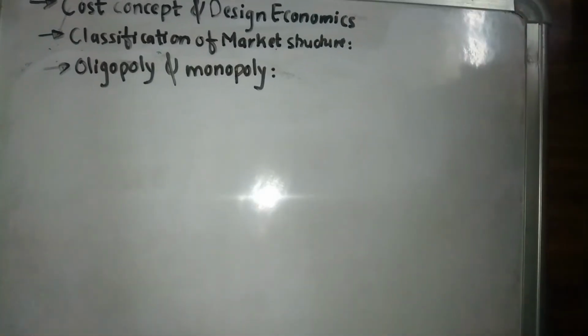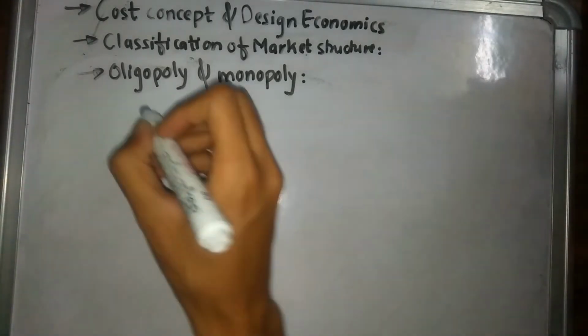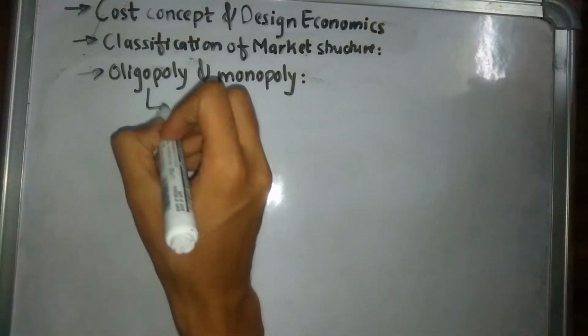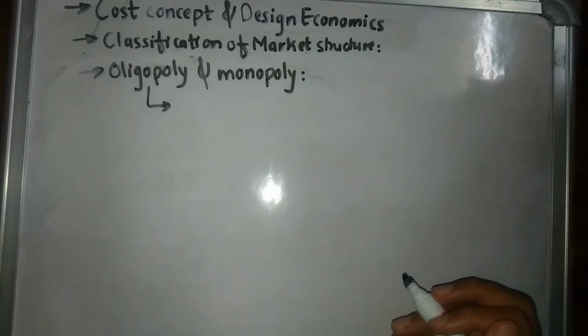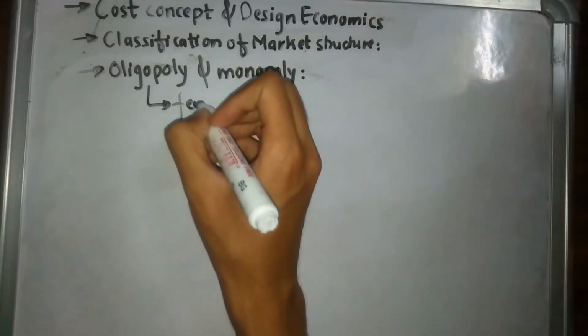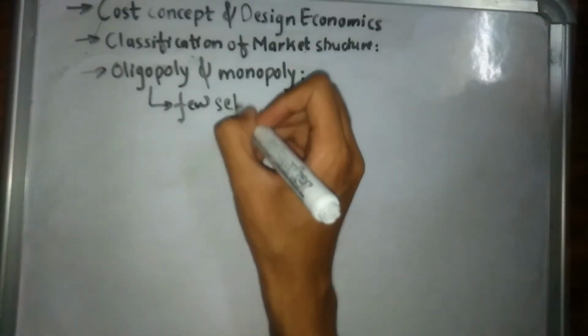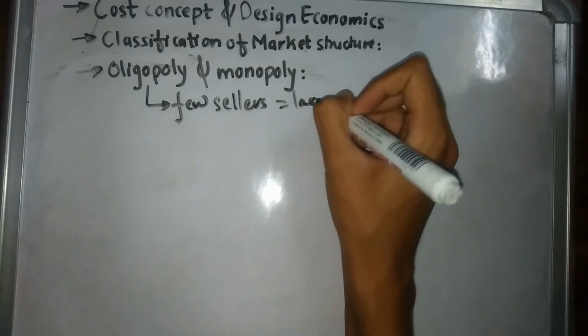Now we'll be talking about our last two market structures, oligopoly and monopoly. Unlike the previous perfect competition and monopolistic competition markets, they are a little bit different. In our previous examples, we had a large number of buyers and a large number of sellers. In oligopoly, we are going to have just a few companies. There are going to be few sellers, but there are going to be large numbers of buyers.